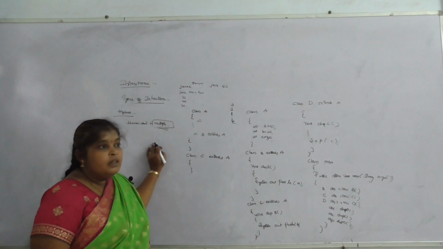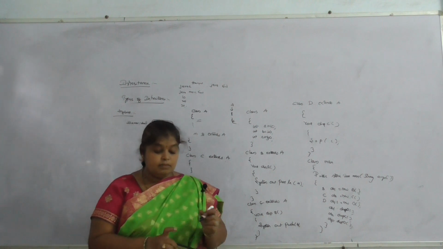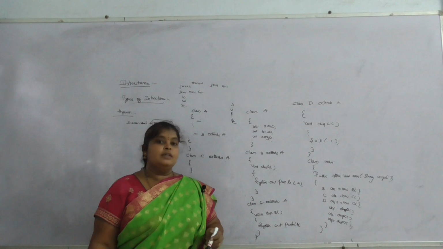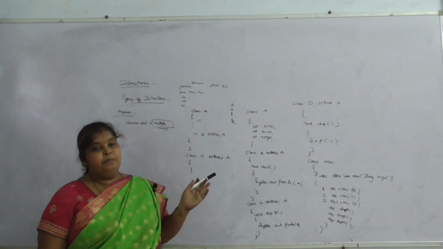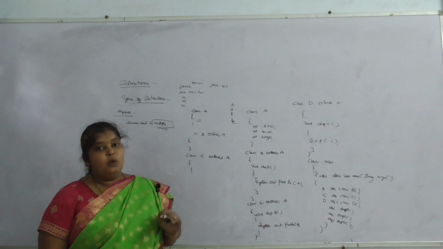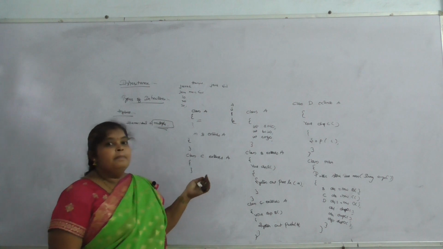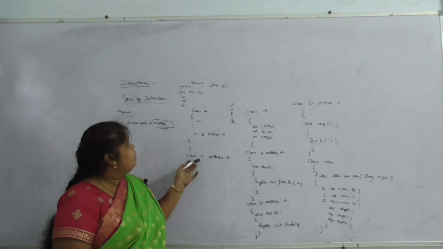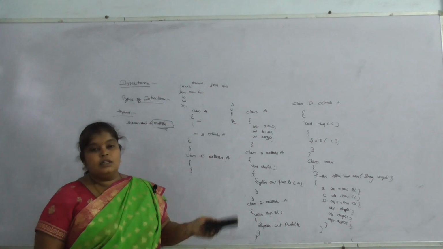So once again, inheritance is nothing but inheriting the properties from an old class to a new class. The new class is called the child class, and the old class is called the parent class. Here we have five types of inheritance: single, multiple, multi-level, hybrid and hierarchical. Those we have seen.